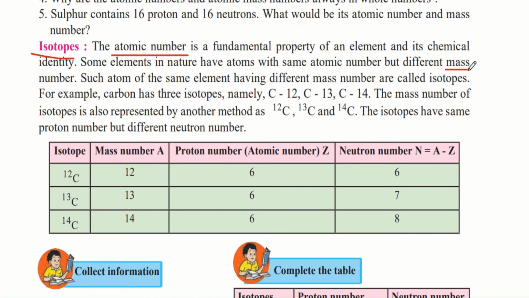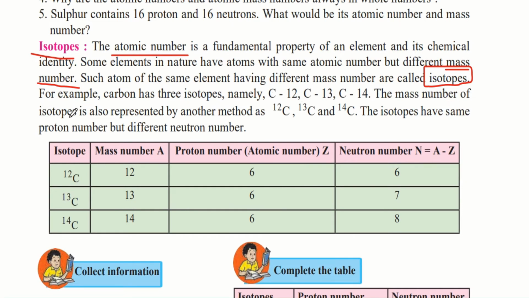Do you remember what the mass number was? The mass number is denoted by the letter A, and it told us the number of protons plus the number of neutrons present in the nucleus of the atom. Such atoms of the same element having different mass number are called isotopes. So any element that has the same atomic number but different mass number are termed as isotopes. For example, carbon has 3 isotopes, namely C12, C13 and C14.